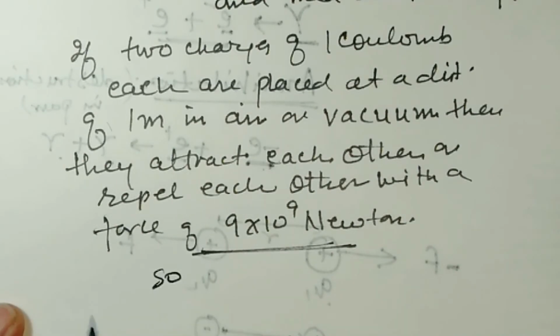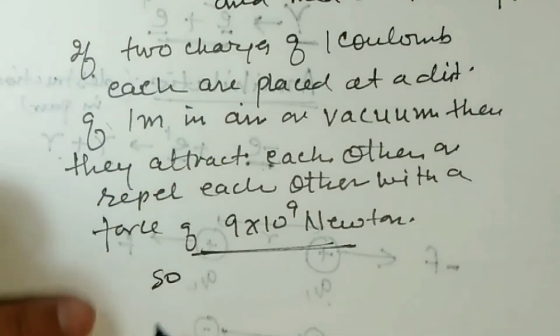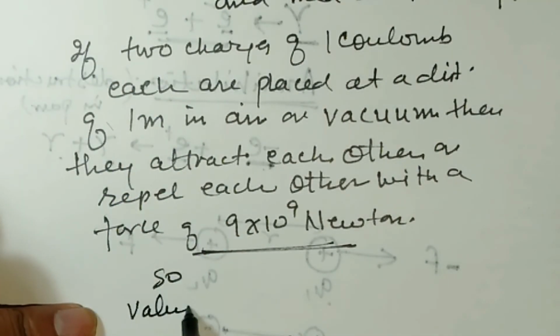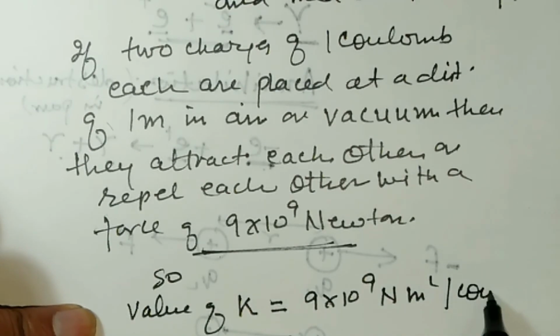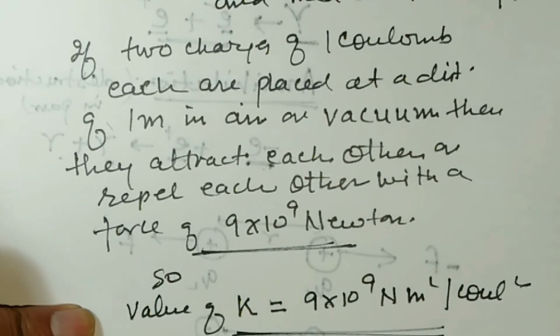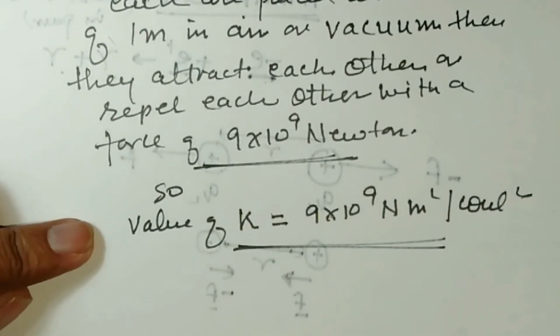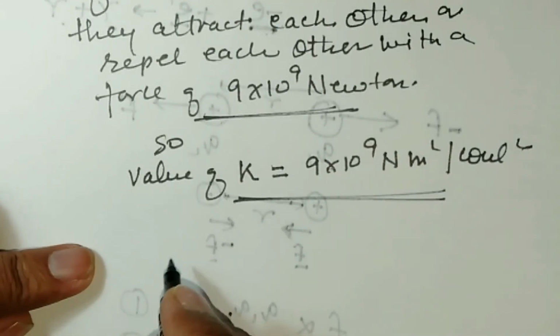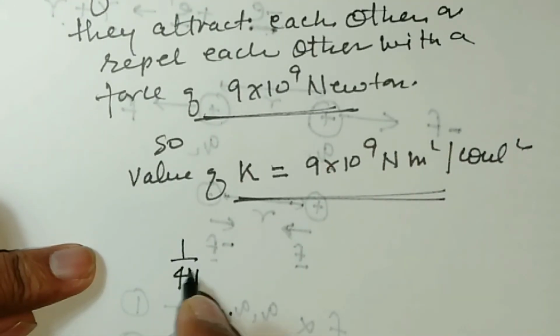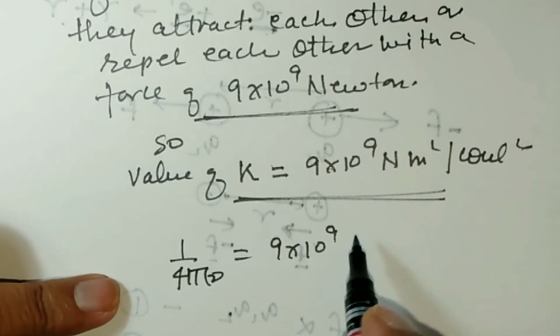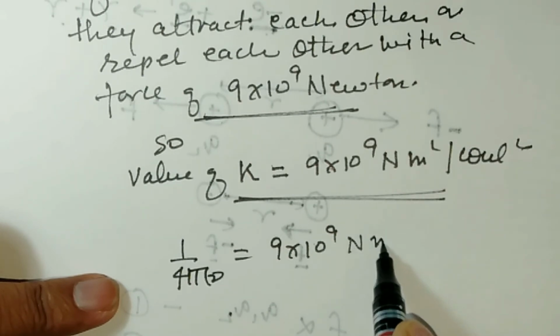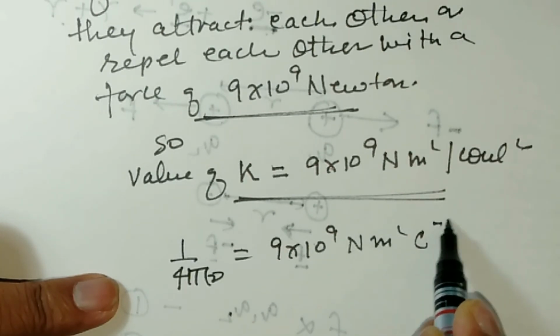So according to this experiment, the value of K is equal to 9 into 10 to the power 9 Newton meter square per coulomb square. This is the value of K, or we can say 1 upon 4 pi epsilon naught is equal to 9 into 10 to the power 9 Newton meter square per coulomb square.